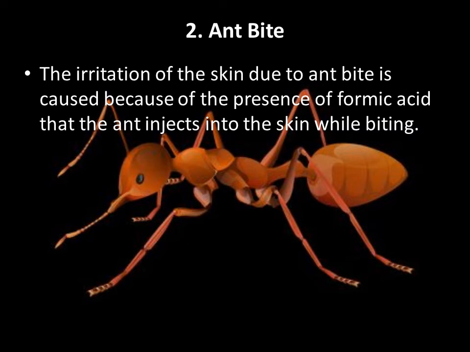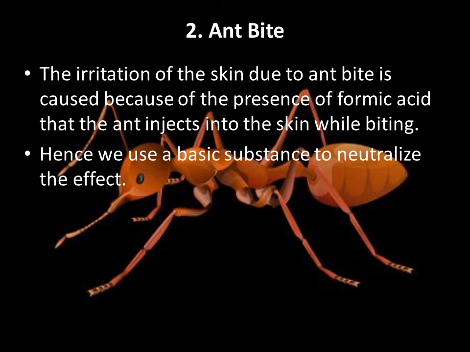One or two times you will have been bitten by an ant, so you would have seen that there is irritation in the skin. Why is this irritation there? Have you ever thought? It is because of the formic acid that the ant injects in the skin while biting.